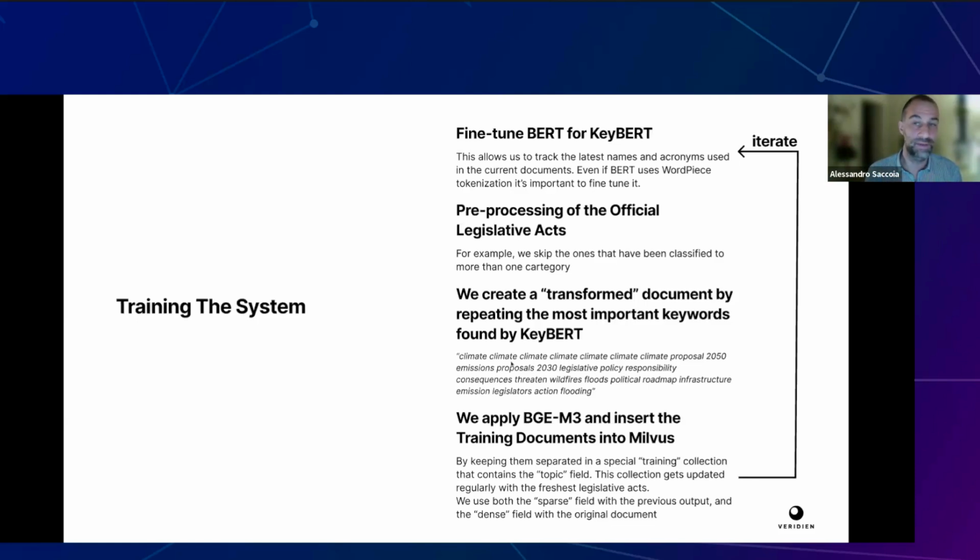And so in the KeyBERT process that I showed you before, they are kind of enhanced for the special TF-IDF treatment that we do later. This is for the training system. So we end up with a training collection with all the documents, with a sparse vector from the transformed document and a dense vector from the original document.